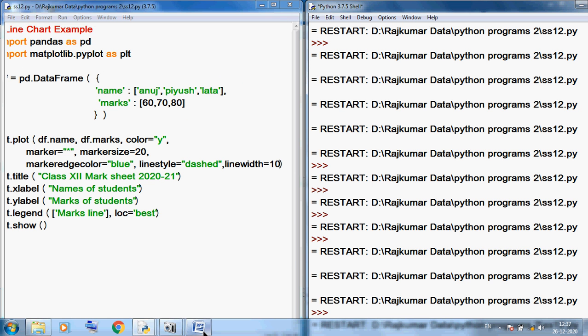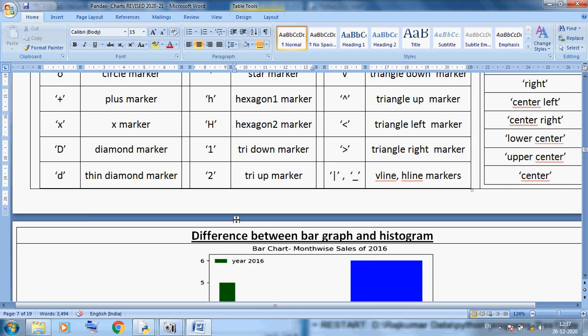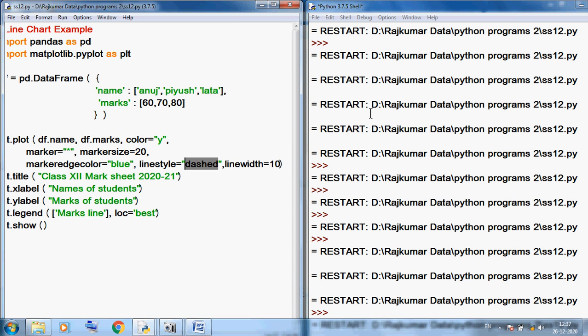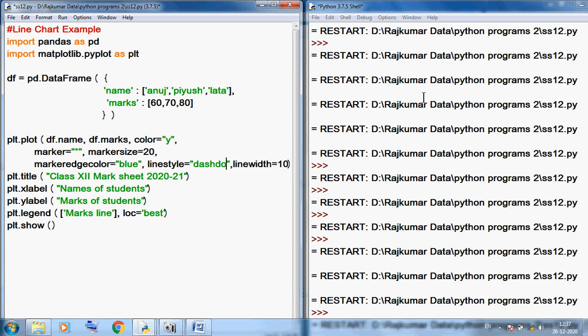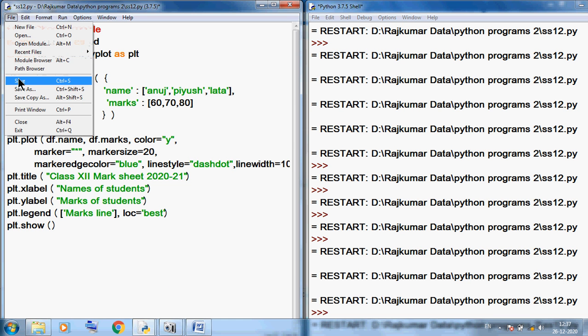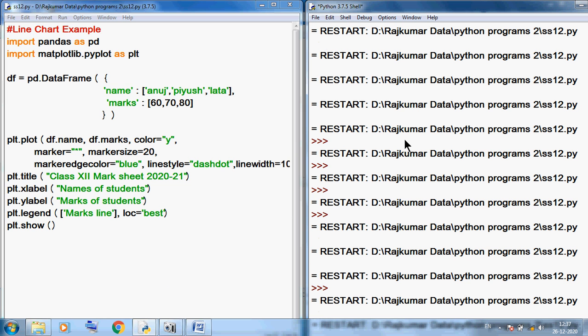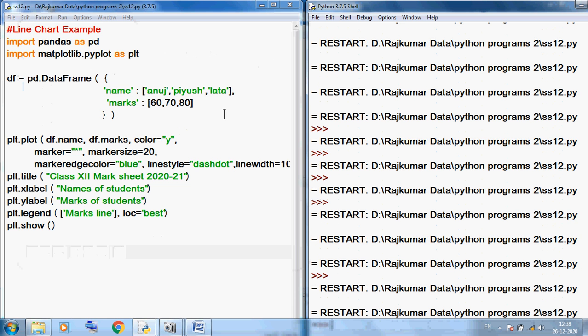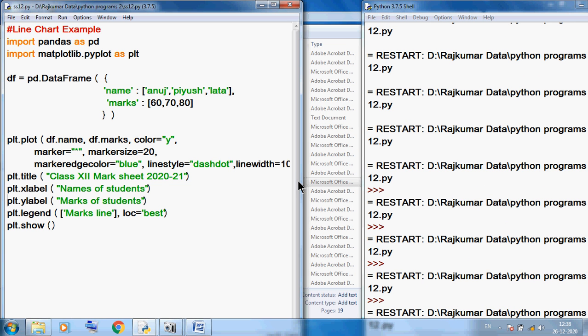Now line style: you can see solid, dash dot, dotted, dashed. I am using dash dot. Suppose I want to change to dash dot. So line style, here I'm using dash dot. Save this file and run this program again. So you can see dash dot, dash dot. So today I am discussing the formatting features of our line chart.